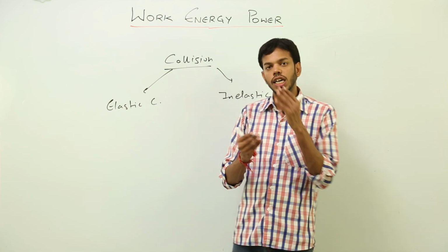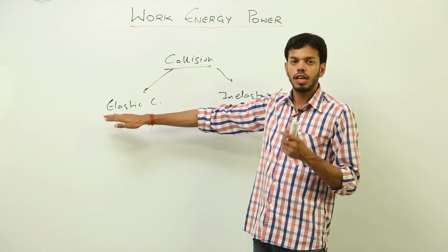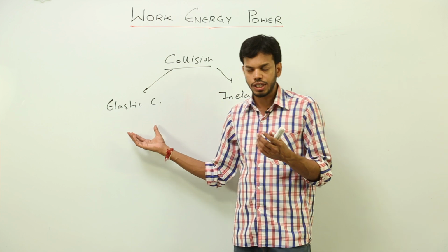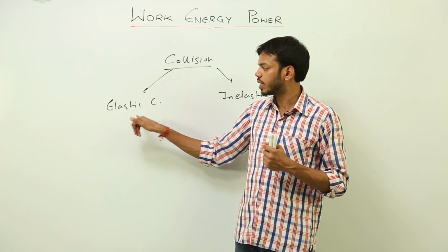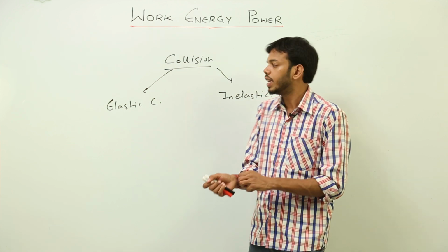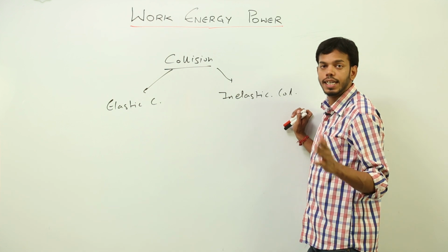So they have transferred their energy to each other. That sort of collision is called elastic collision. According to the definition, elastic collision is that collision in which kinetic energy is conserved, while inelastic collision is that collision in which kinetic energy is not conserved.